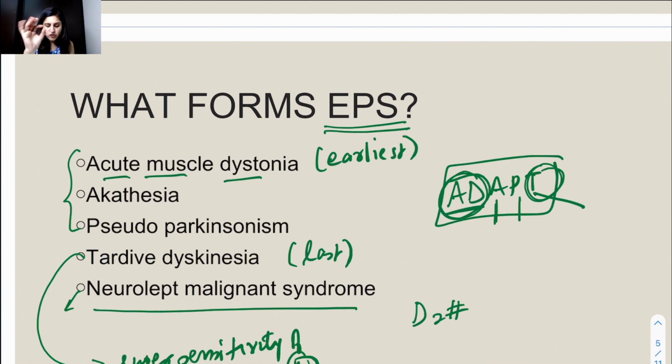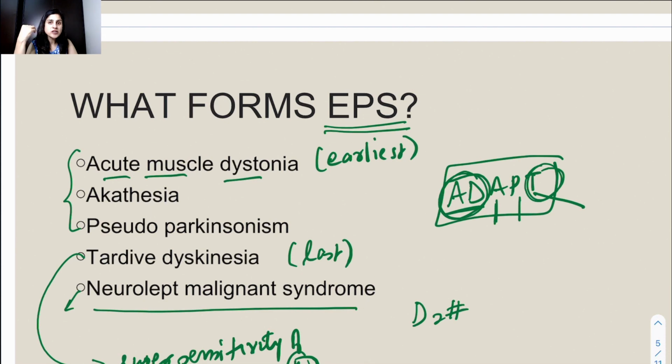So is the treatment for pseudoparkinsonism as well. Akathisia ka major treatment is related to the anxiety, that is you give propranolol or diazepam. Then you can also try centrally acting anticholinergics. So in all these three, there is actually the dopaminergic D2 receptor block which is triggering this. D2 block की वजह से सारा problem आ रहा है.